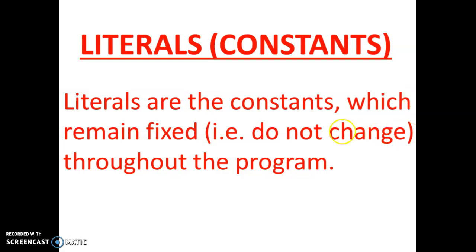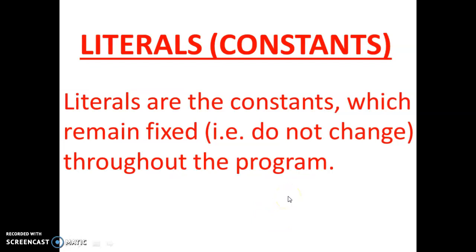Literals are constants which remain fixed. They do not change their value anywhere in the program, from start to end. I already gave you an example, 5. 5 is 5 only. So constant means which does not change its value.